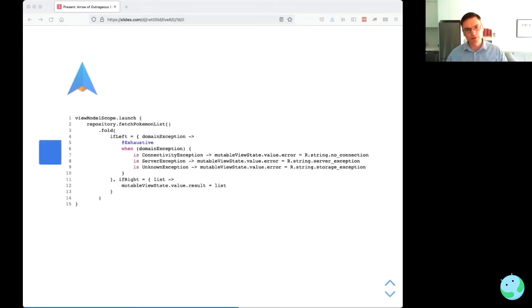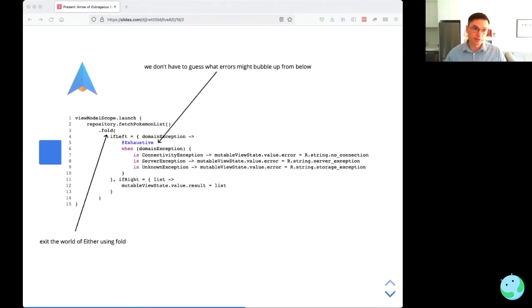So you might be wondering what this looks like inside the view model. In the view model, we can exit the world of exceptions of Either using fold. Fold has two parameters, an if left and an if right. Remember, left is failure, right is success. And you can see for the left, we've got type safety. So we can use an exhaustive when. We know that the left is going to be a domain exception, and we can perform the mapping without having to guess at runtime what exceptions are going to be thrown and wondering if we've handled them correctly.